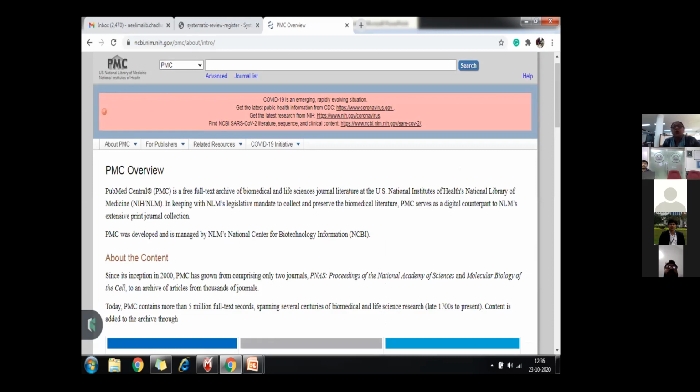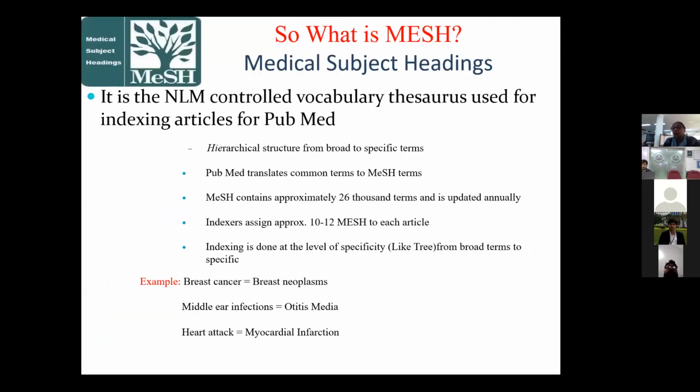Coming over directly to what MeSH is. It is a controlled vocabulary thesaurus used for indexing articles for PubMed. It is a hierarchical structure from broad to specific, translates common terms to MeSH terms. The MeSH contains approximately 26,000 terms and is updated annually.